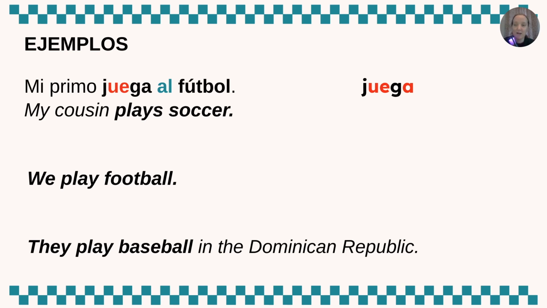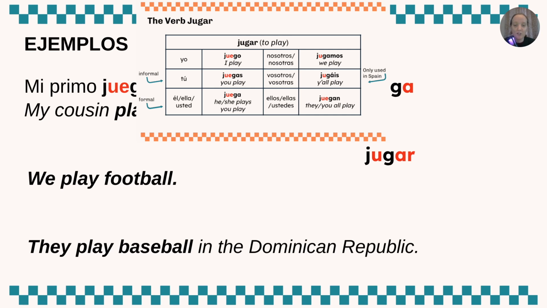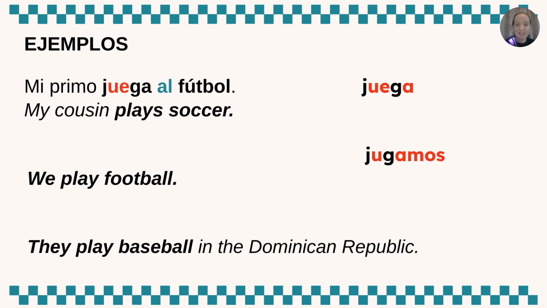Our next sentence is we play football, American football. Again, we know we're going to use jugar, so go ahead and take a look back at your chart. Are we going to use a form of jugar that has a stem change, or will it not have a stem change? In this case, because we're in the nosotros form, jugar is not going to have a stem change when we conjugate it, so it becomes jugamos.